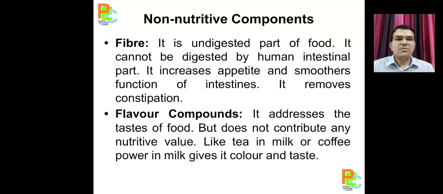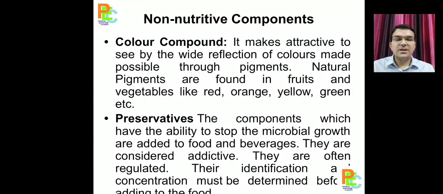Flavoring components like artificial sweeteners don't have any nutritive value, but we do use them in our diet. Sugar free is one example. We use that in our tea and milk, but it doesn't have any nutritive value like carbohydrate, fat, and milk do. Next are color compounds. We sometimes use artificial colors in our foods. They also don't have any nutritive value.